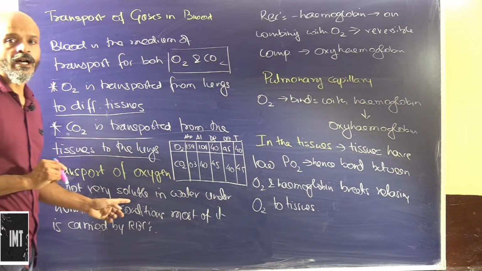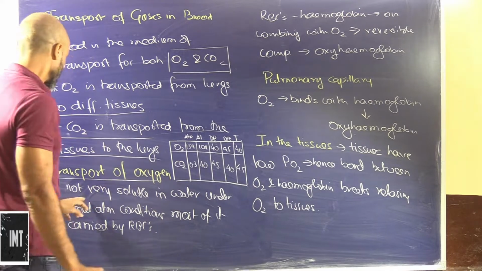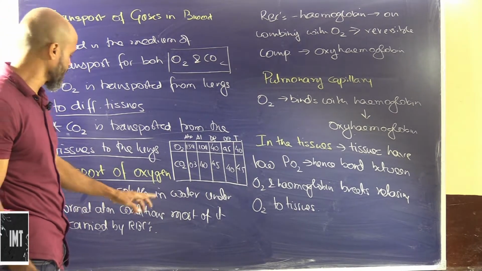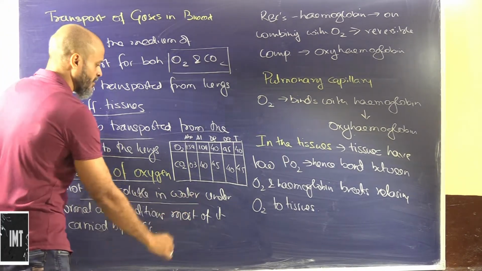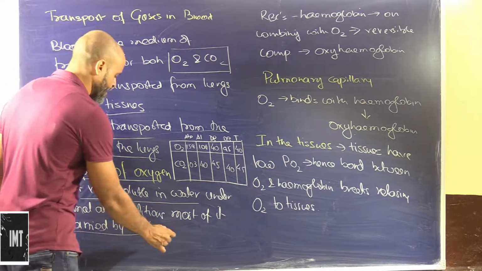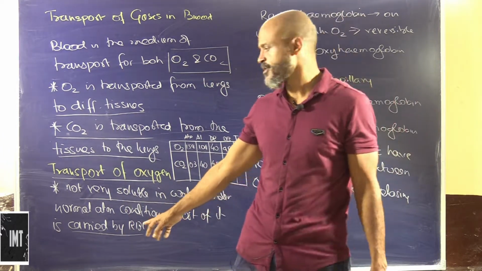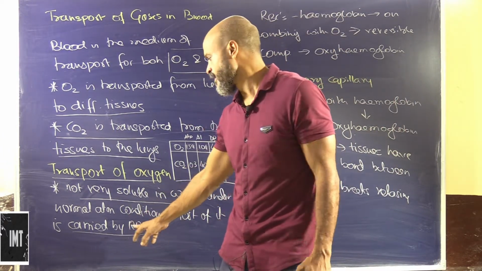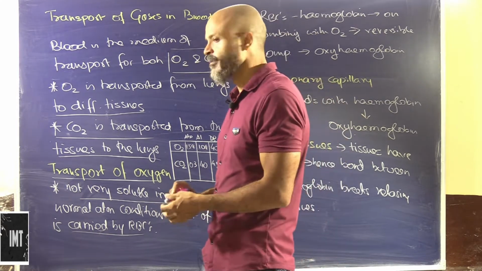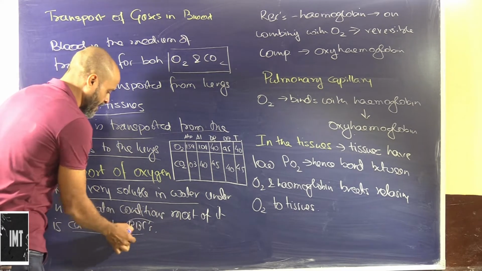Now we will look into the transport of oxygen. Oxygen is not very soluble in water under normal atmospheric conditions. Most of it is carried by the RBCs, so that's how the oxygen is transported. It is combined with RBCs.